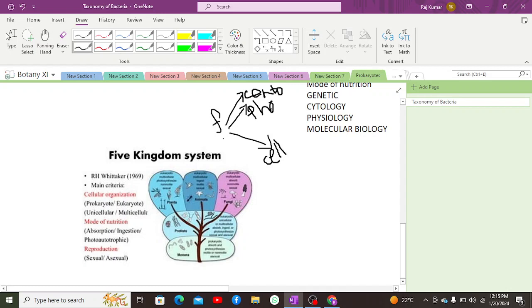Moreover, another characteristic of plants present in them was that they had a cell wall.